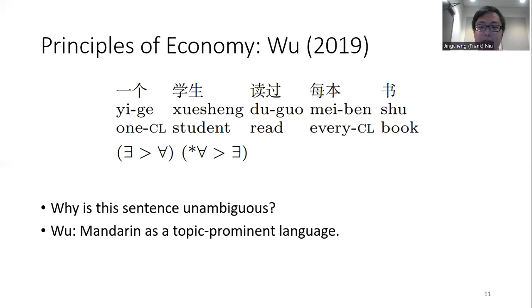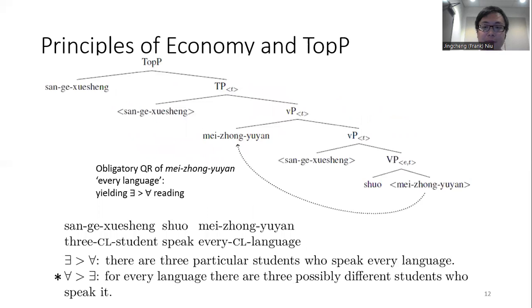Wu explains this difference by arguing that Mandarin is a topic prominent language. Wu also theorized that there is an extra topic phrase sitting at the very top of the tree. And according to principles of economy, there must be a QR of 每种语言, every language in this example, that gives the wide existential reading.